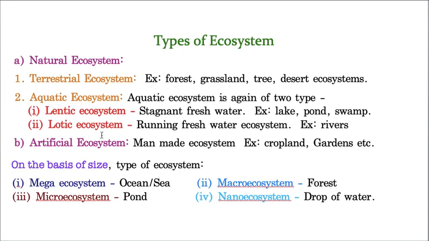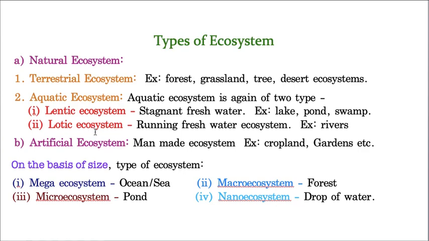Whereas the running water, I'm talking about the lotic, running freshwater ecosystems, that means a river, it goes from one place to another place, it flows, that means free flow is there in the rivers. If you are reading about biotic and abiotic components of that free flowing water, then that is called lotic ecosystem. Hope you are not confused.